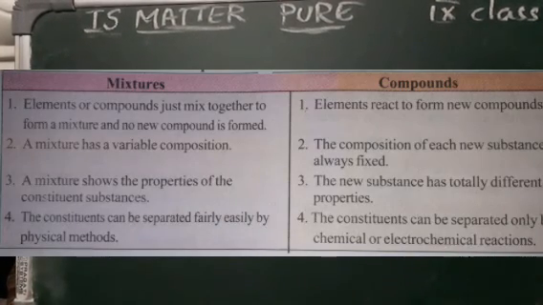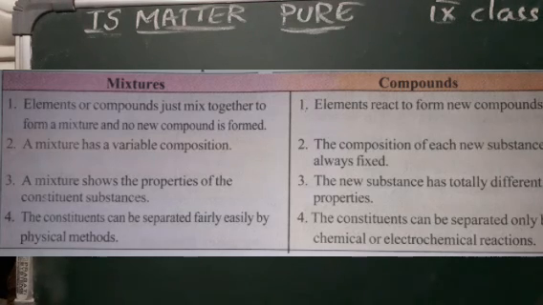Mixtures are elements or compounds just mixed together, and no new compound is formed. In compounds, elements react to form a new compound. A mixture has a variable composition. The composition of a new substance is always fixed. Hence, it is a pure substance. A mixture shows the properties of the constituent substances. The new substance has totally different properties.